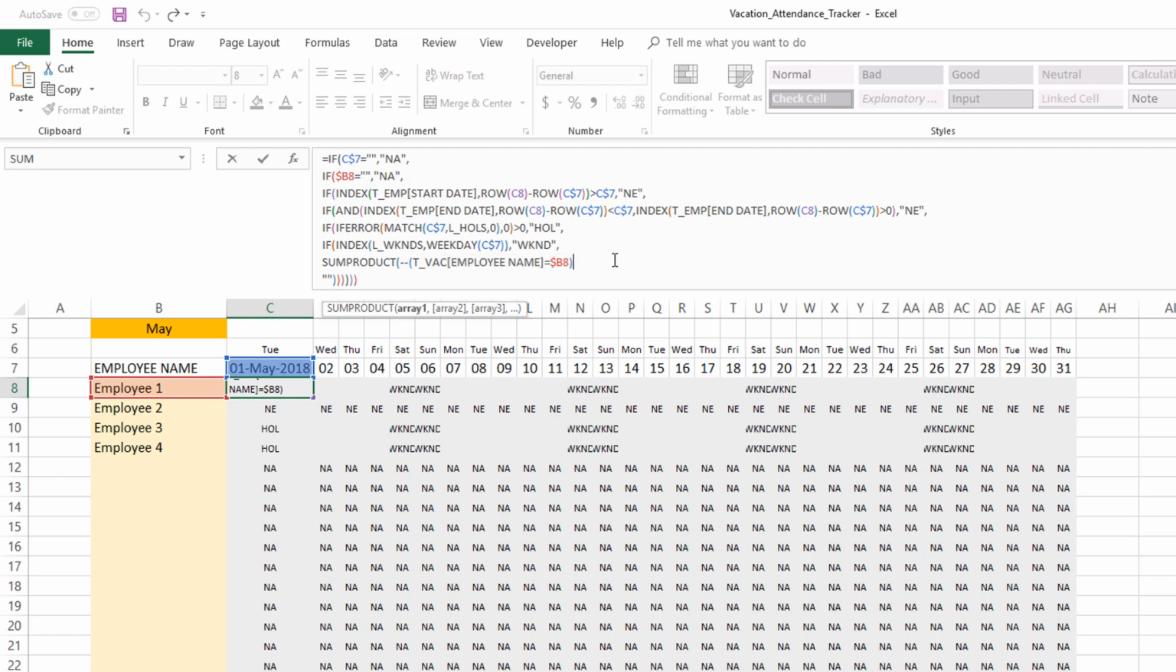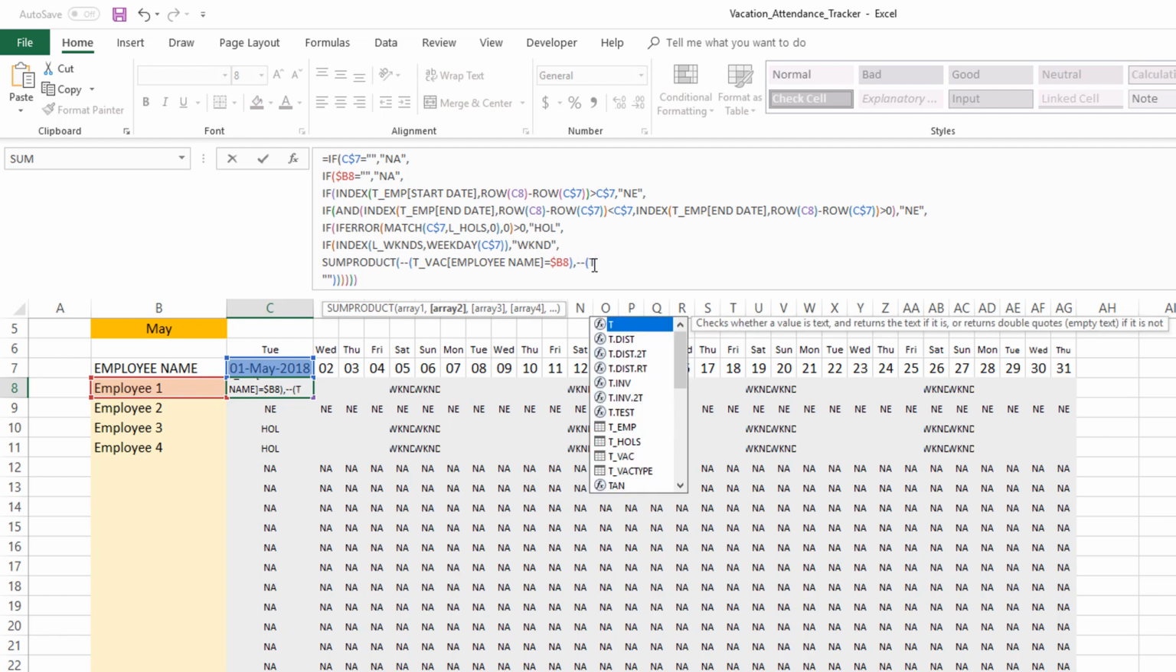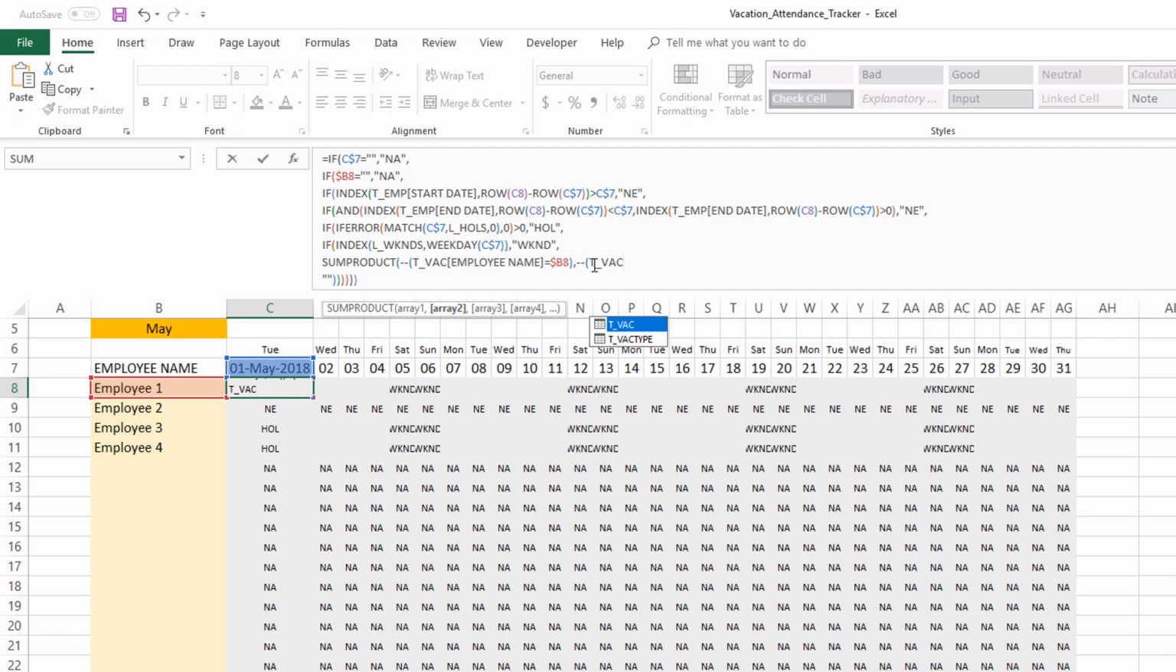So this is how the SumProduct function is going to work, where it assigns a 1 or a 0 whenever there is an employee name match. And then we want the date to match, right? So we will again use the start date in the vacation table. The start date should be less than or equal to this C7, which is our date. And so the vacation should have started on or before the date that we are interested in.